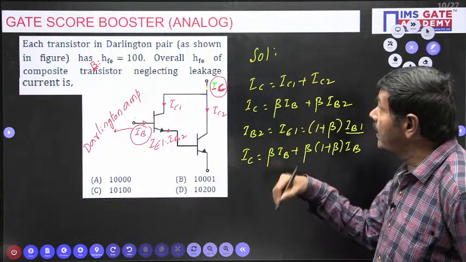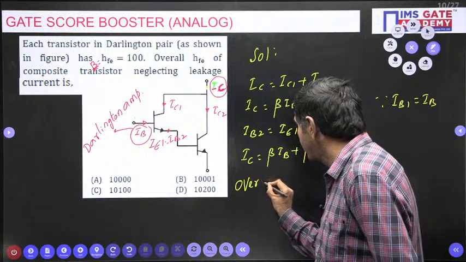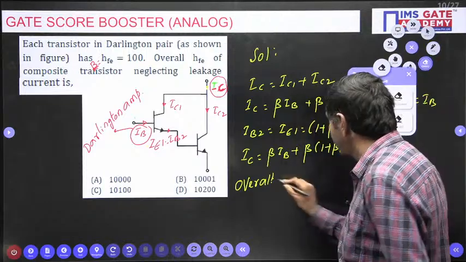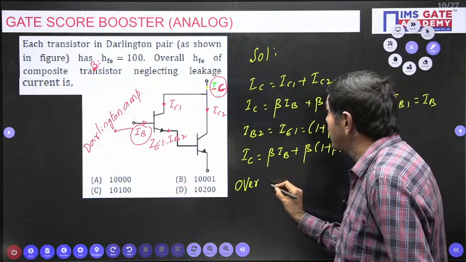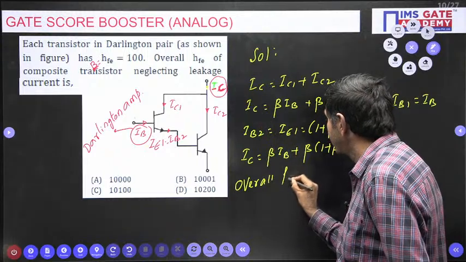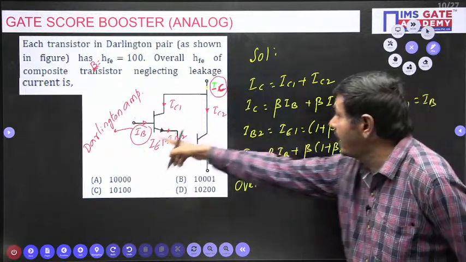But overall HFE, I want to write clearly. Overall HFE given, this value is required. I want that, which is nothing but IC by IB, I said.